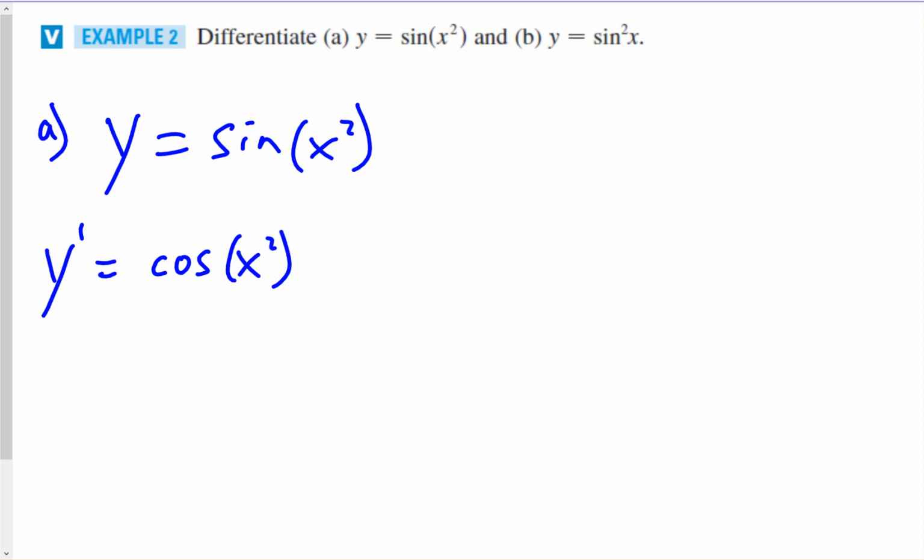The derivative of x squared would be 2x. To clean it up a little bit, we would typically put the 2x in front so that we don't confuse it with the x squared as being part of the argument of the base. So it would be 2x times cosine of x squared.